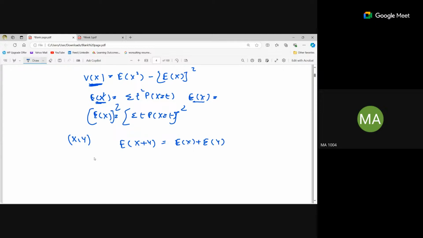But if it is given that x and y are independent, then expectation of x into y will be equal to expectation of x into expectation of y. This is the first case, if they are independent. And the second case, the variance of x plus y will be equal to variance of x plus variance of y. These are the two conditions if x and y are independent.